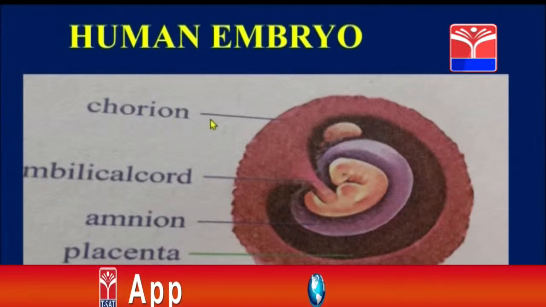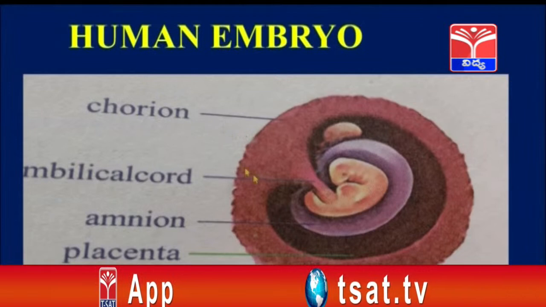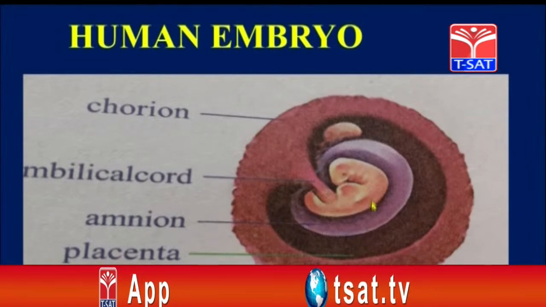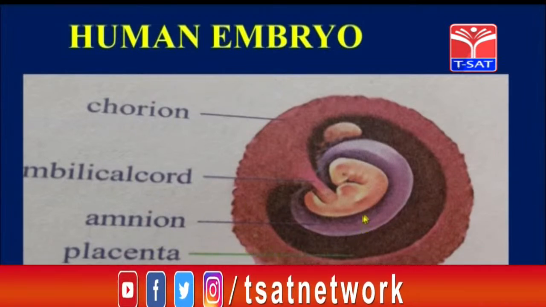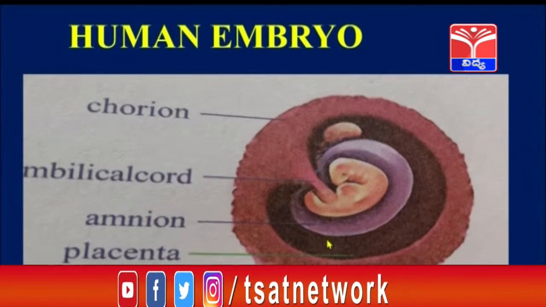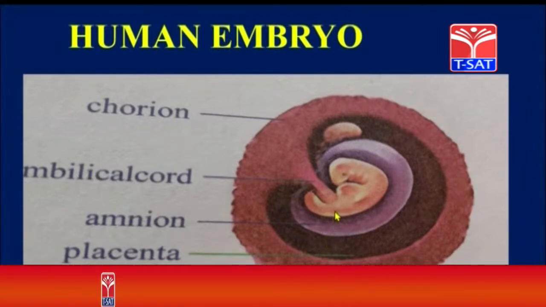Now next, apart from this chorion, another layer surrounds the embryo, that is called the amnion. This amnion layer surrounds the embryo, and inside the membrane, around the fetus or embryo, some liquid is present.